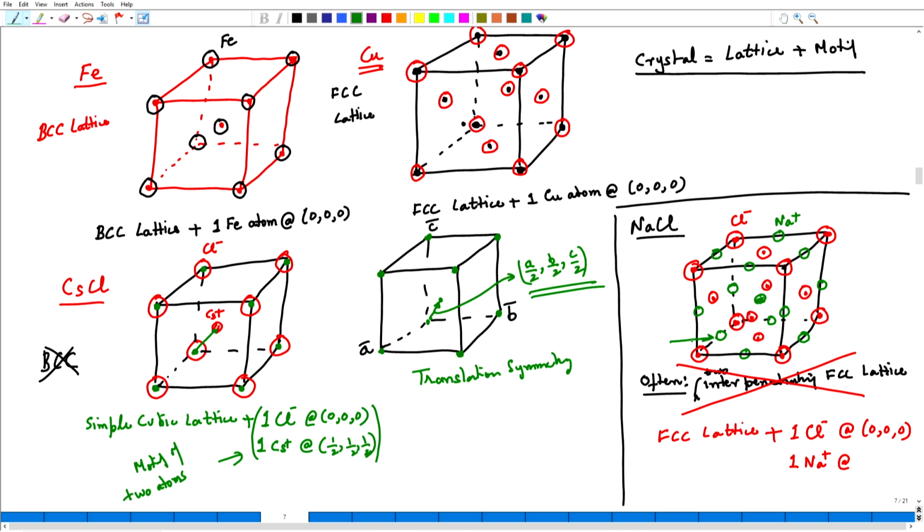What are its coordinates? If my coordinate system is A, B, C in this way, then it is A by 2: along A, half the way, and 0 along B and 0 along C. Therefore, if I look at the absolute coordinates, it is A by 2, 0, 0. If I then remove the A and just take the fractional part,